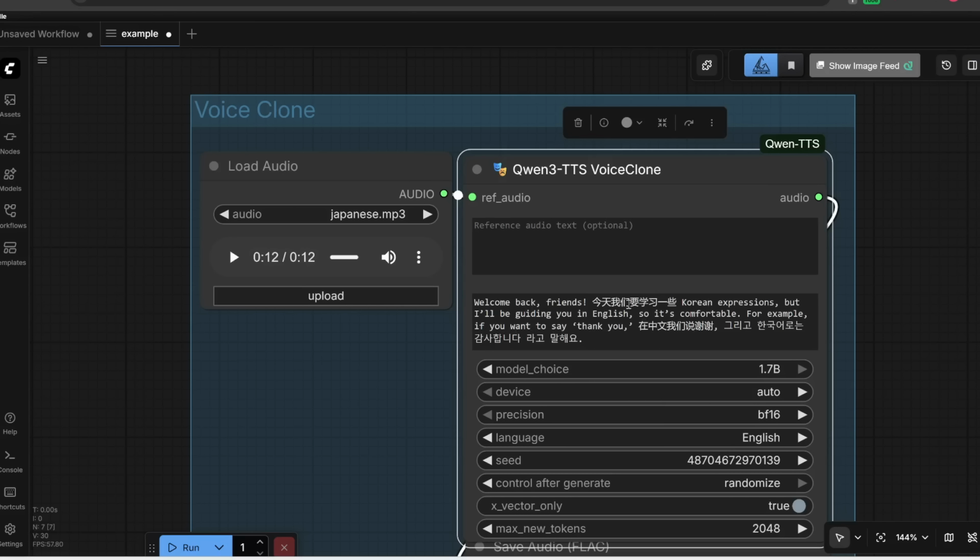So it's got English, Chinese, and Korean, plus the original reference voice is Japanese. Let's also set the language to auto first, and then press run. And here's what I got.